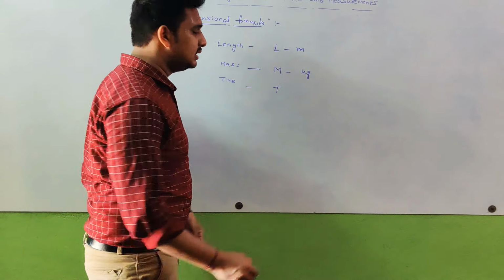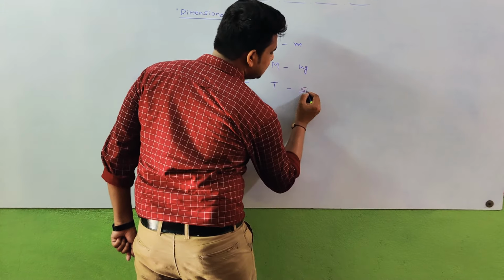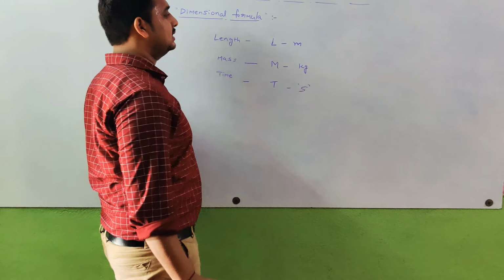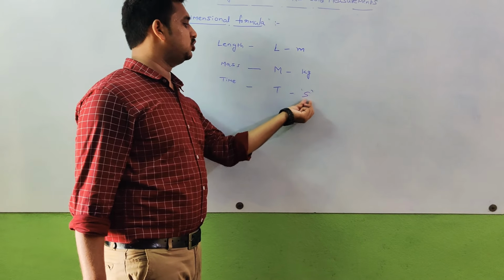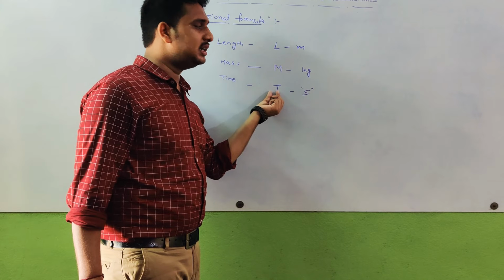Next, time is represented as T. If you see the unit second, it is represented in the dimensional formula as T.